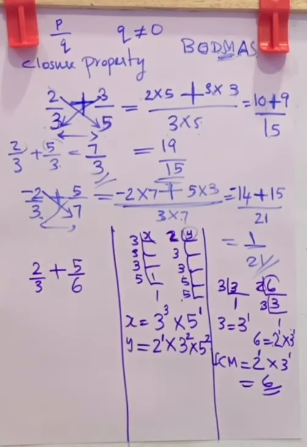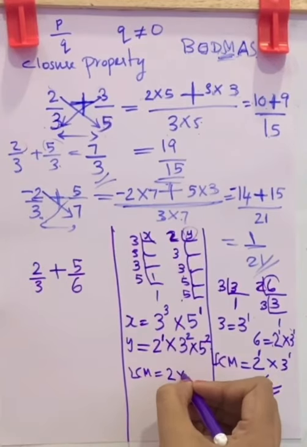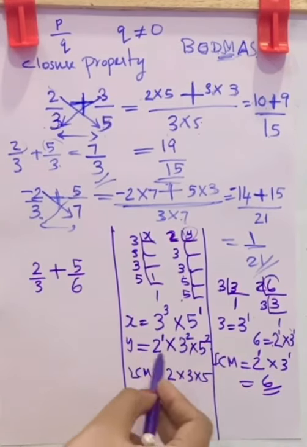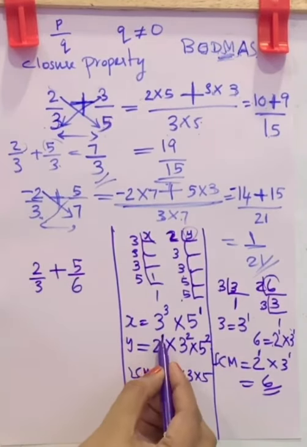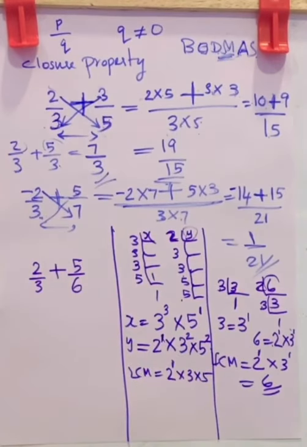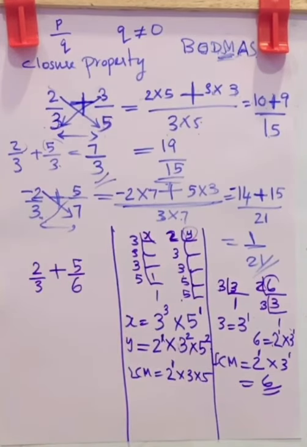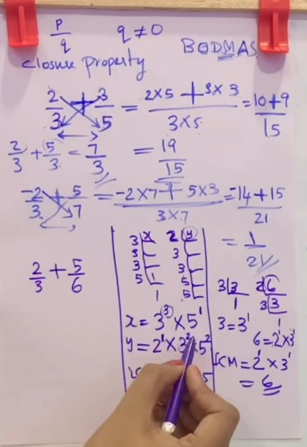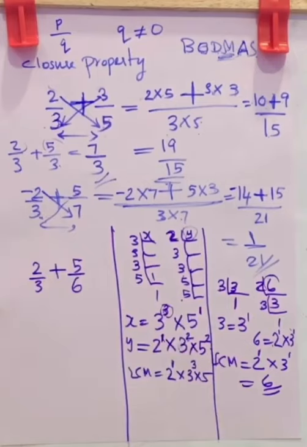Now in this case, what will be the LCM? Here you want to write down all the factors first: 2 into 3 into 5. These are all the factors which appeared here. Now from that you want to check which is the highest power. In case of 2, the highest power is 1. But in case of 3, here you have 3 square, here you have 3 cube. Which is the highest power? 3 cube is higher than 3 square, so you have to write that down.